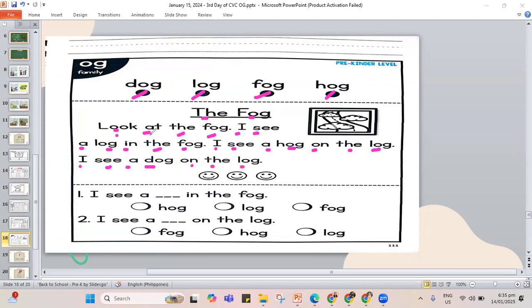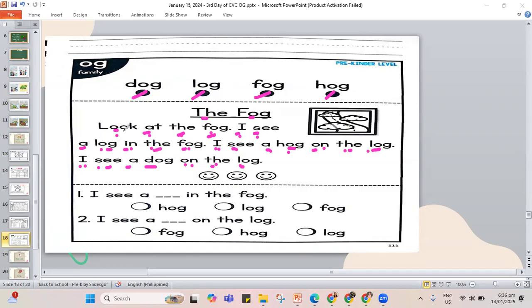Again, look at the fog. I see a log in the fog. I see a hog on the log. I see a dog on the log. Last round for reading.